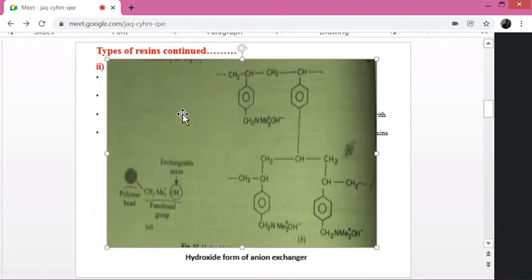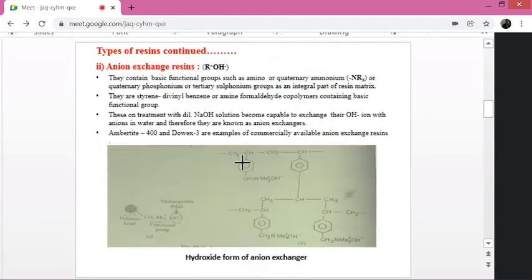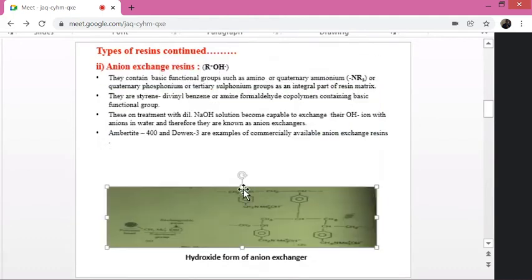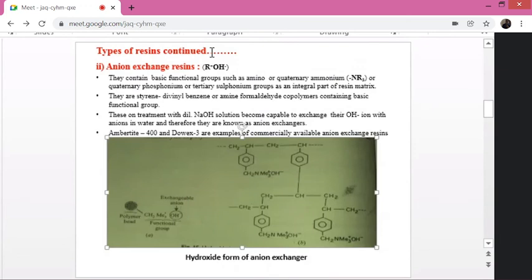Cation resin bed meant for exchange of cations. Anion resin bed meant for exchange of anions. That you keep in your mind. Similarly, the whole structure we are representing with simple notation. What is that? R OH minus. Okay, what is that structure? Here we are representing with R OH minus.